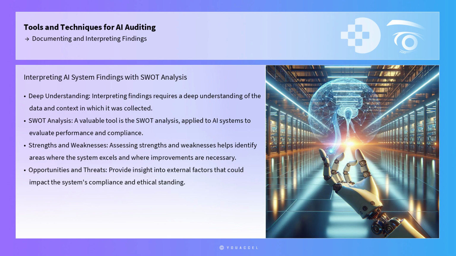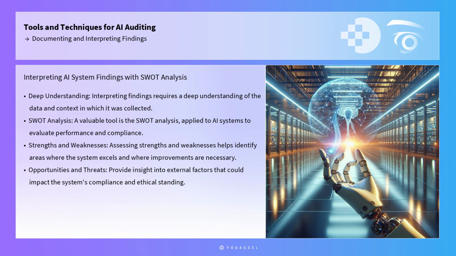Interpreting findings requires a deep understanding of the data and context in which it was collected. A valuable tool in this regard is the SWOT analysis, which can be applied to AI systems to evaluate their performance and compliance with ethical standards. By assessing the strengths and weaknesses of an AI system, auditors can identify areas where the system excels and where improvements are necessary.